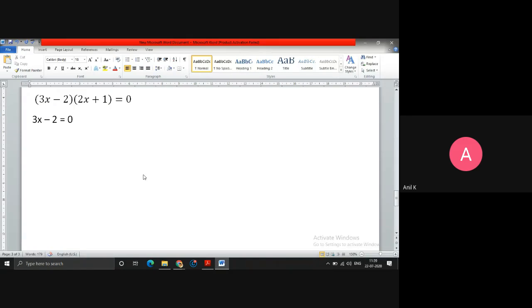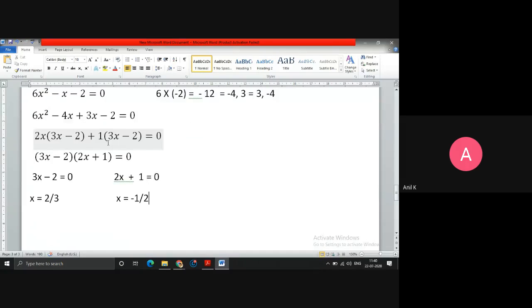When I solve it, I'll get x equals to 2 upon 3. This is one case. The second case is 2x plus 1 is equals to 0, or you will get x value as, I think, minus 1 by 2.